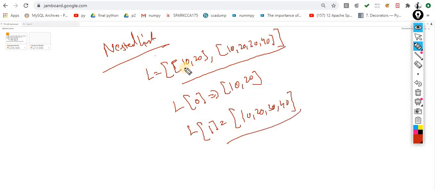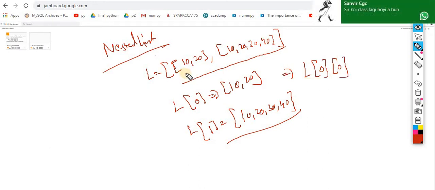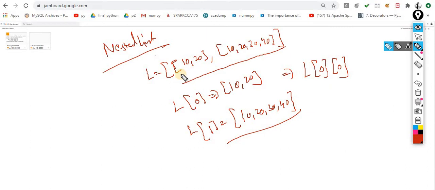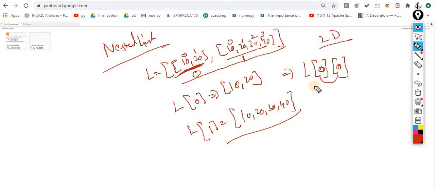Like, what if I want this 10? So how can I implement it? Very simple: L of 0 of 0. What is the meaning of this? That means I am getting the 0 index. On the 0 index I am fetching this, because it again contains multiple addresses. So this is present on the 0 index, and this is present on the 1 index. On this 0 index I am fetching the 0th element. So this is the concept of 2D arrays, or you can say multi-dimensional arrays.